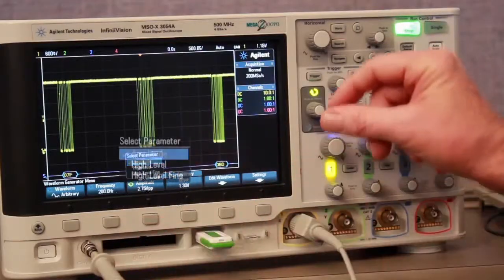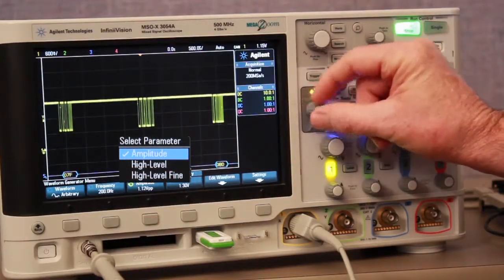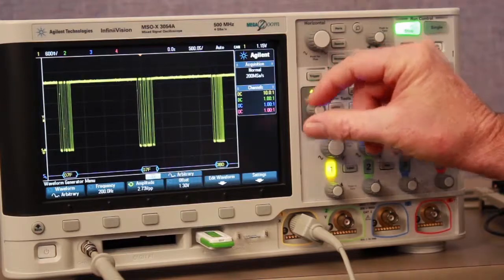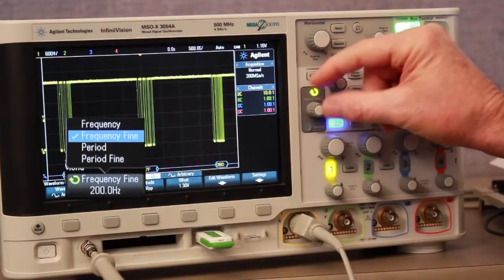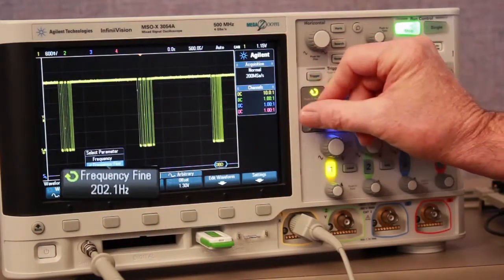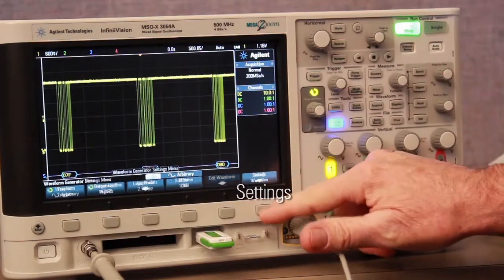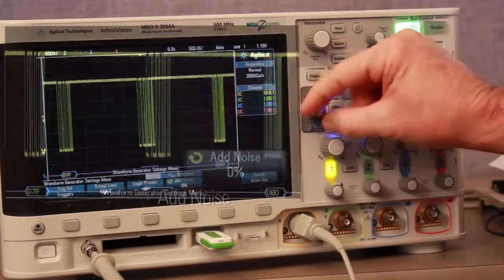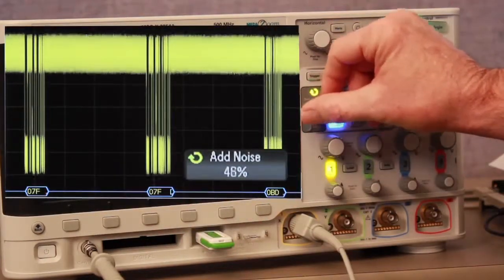Let's now modify the amplitude to test for input amplitude sensitivity. Let's also change the frequency setting to test for baud rate sensitivity. We can also add noise to the signal to test how much noise immunity our design has.